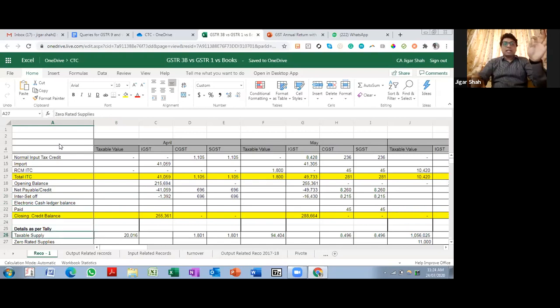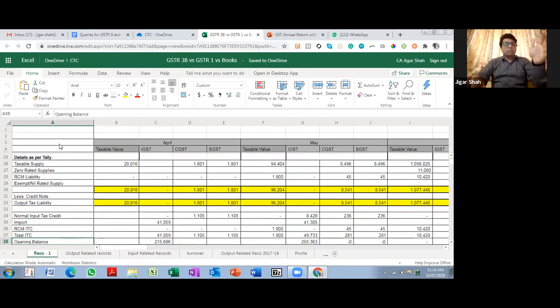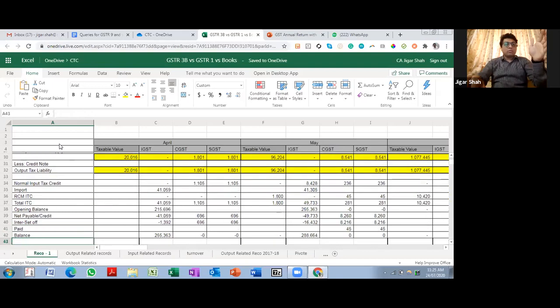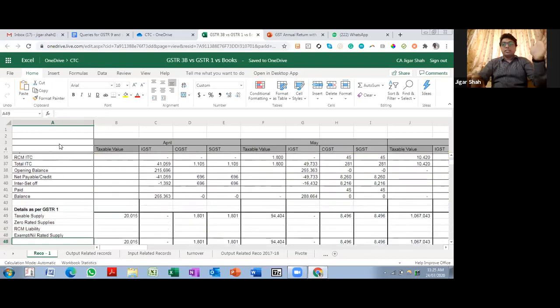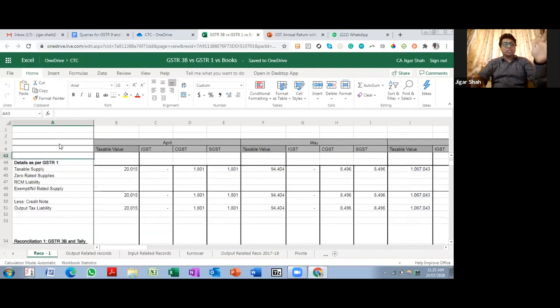Details as per Tally and accounting software. Here you put the entire books data. Once again, same line items: taxable supply, zero rated supply, RCM, exempted, nil rated. Opening balance, set off entries, and then you put data as per GSTR1. Details as per GSTR1. Now, struggle over here.